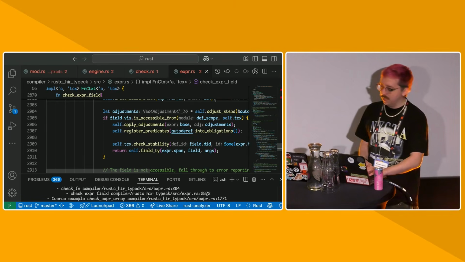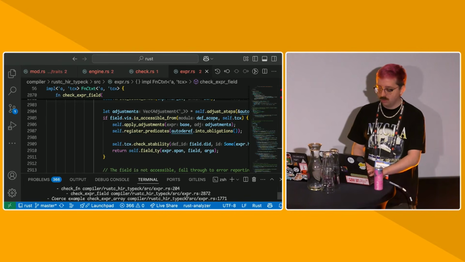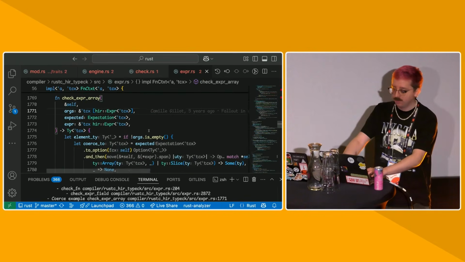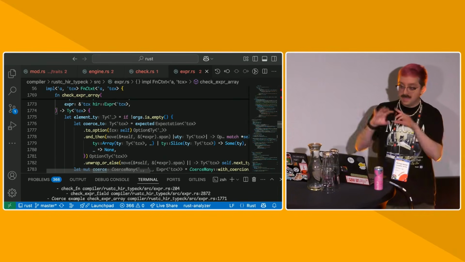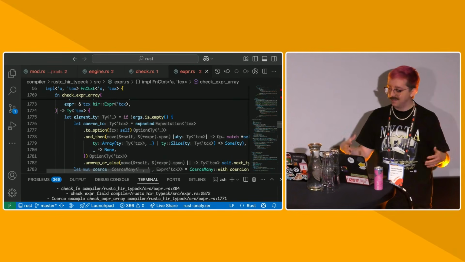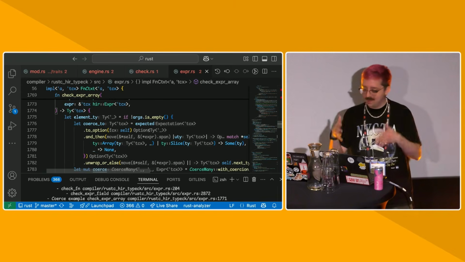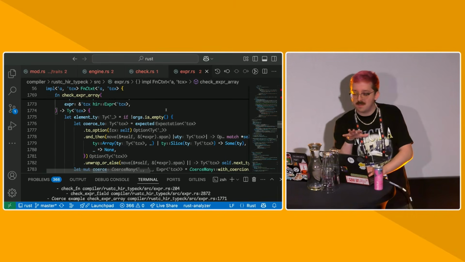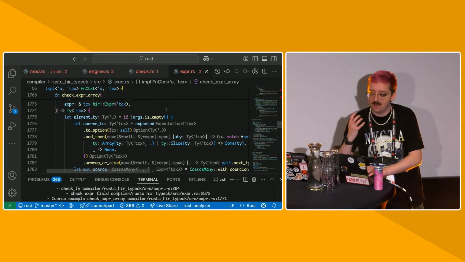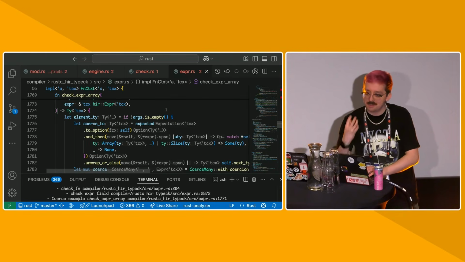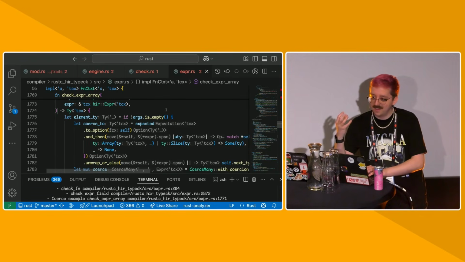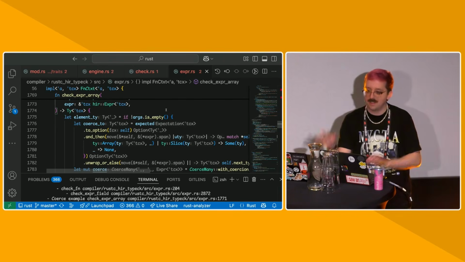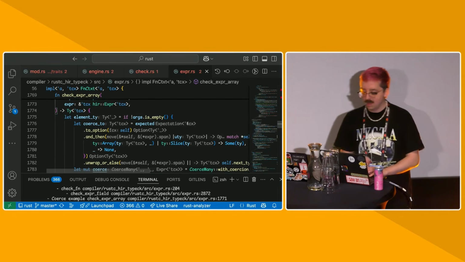We also very commonly do things like coercion. So when we're checking an array, for example, all the array elements don't need to be equal to each other. They just need to be coercible into something similar or something related by coercion. Coercion is not the same as type equality because you can do things like unsizing, and these all actually turn into real statements and real machine code in the final binary, versus type equality, which doesn't actually turn into any real instructions. It's just a type theoretical notion of equality.